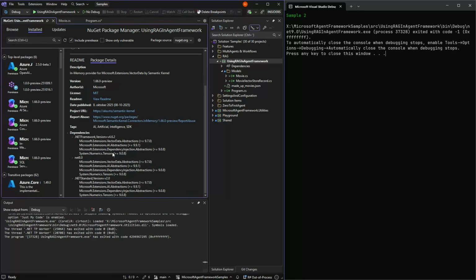So it's using that and using dependency injection, and it's using some tensor thing here. So it's actually nothing to do with AI. It's nothing to do with Semantic Kernel. It's just because Semantic Kernel made it first. In a perfect world with a time machine, Microsoft would go back and call this package Microsoft.Extensions.VectorData.InMemory. At some point, they might change that name to that name.